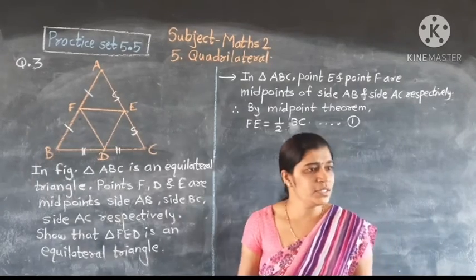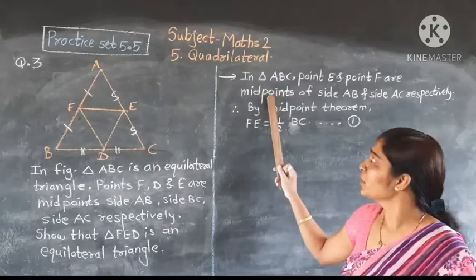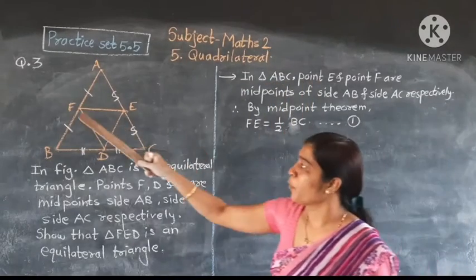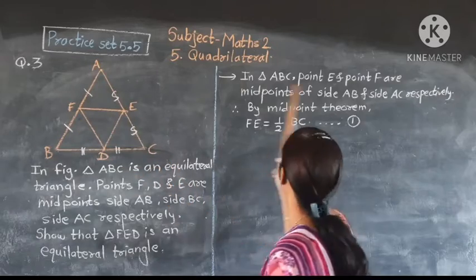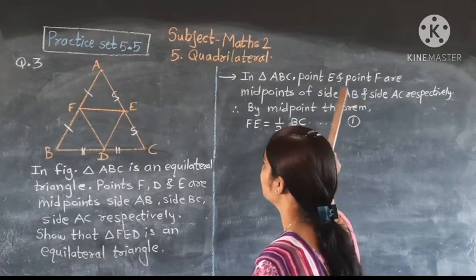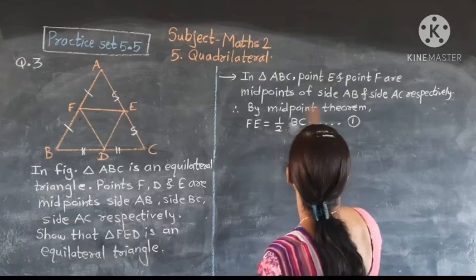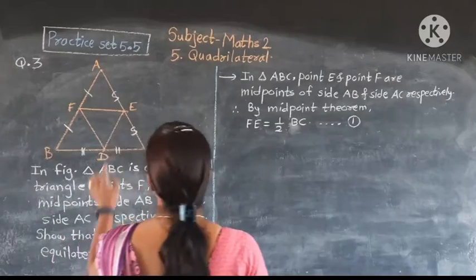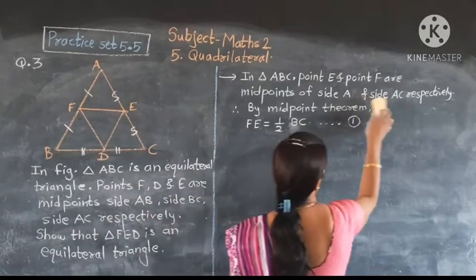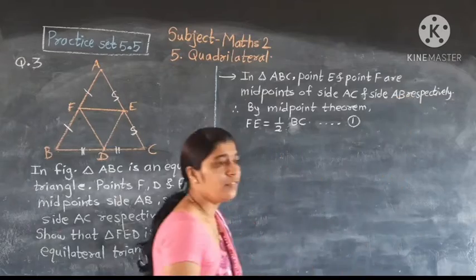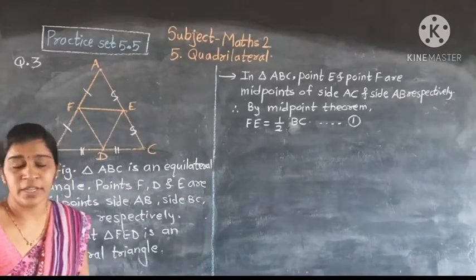Midpoint theorem. See carefully. In triangle ABC, point F is the midpoint of AB and point E is the midpoint of AC respectively.